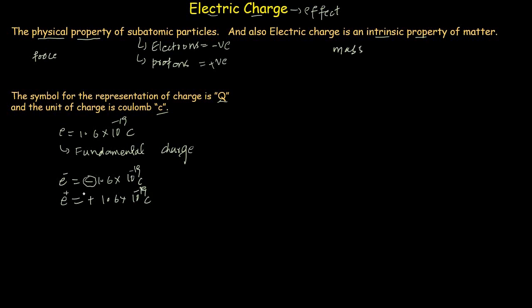Now let's move towards another important point, which states that the charges are quantized in nature. So what do we mean by quantization of charges? By quantization we basically mean that a substance or a particle is present in discrete form, not in fractional form.